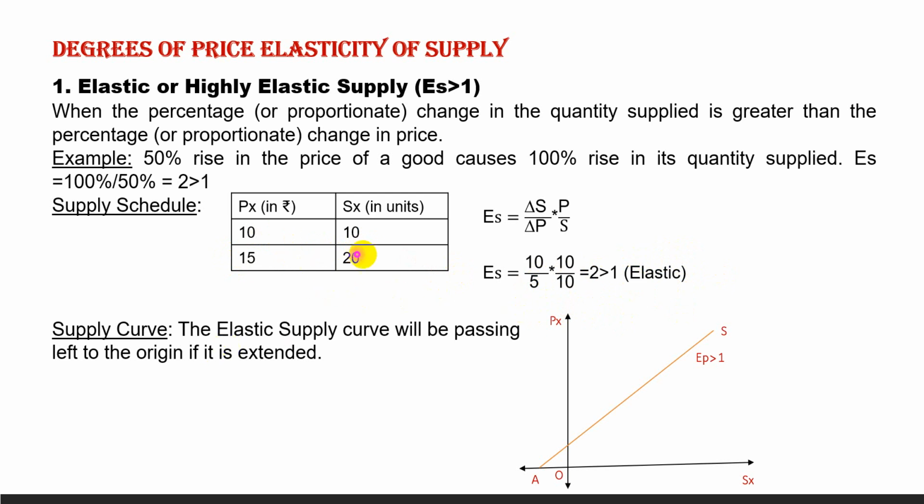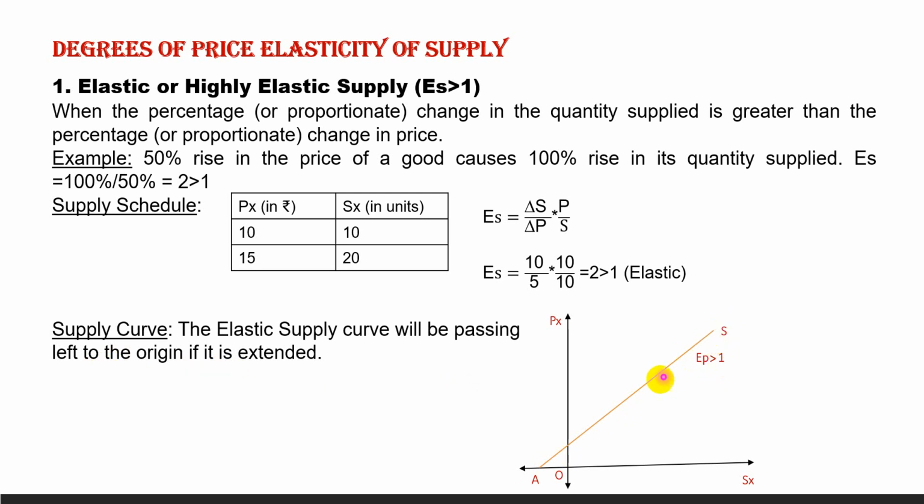In case of an elastic supply curve, the elastic supply curve will be passing left to the origin if it is extended. So if we extend, suppose this is the supply curve, it will meet left to the origin, means the negative of the x-axis.